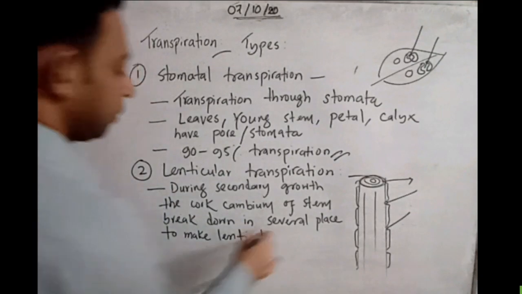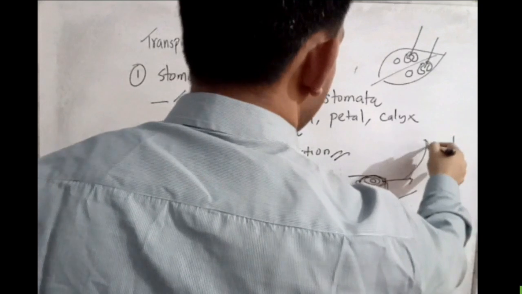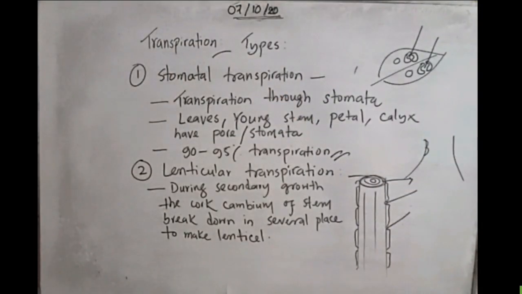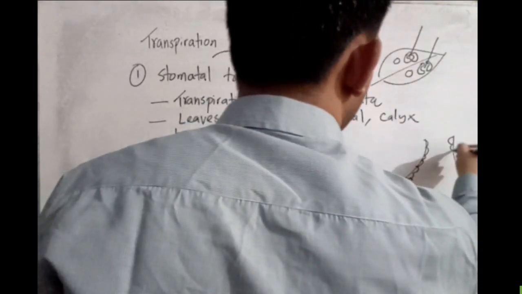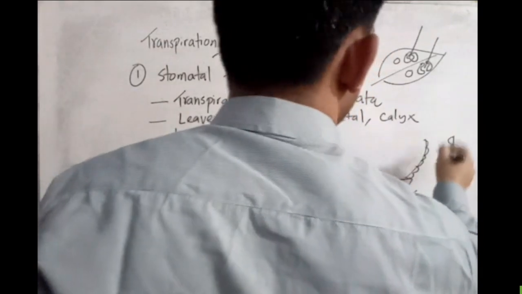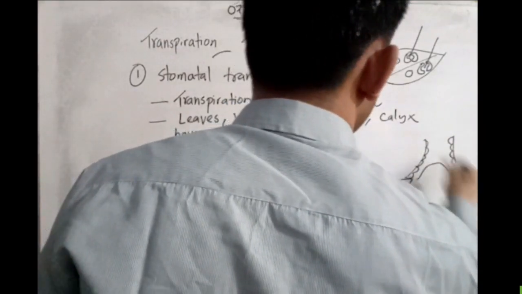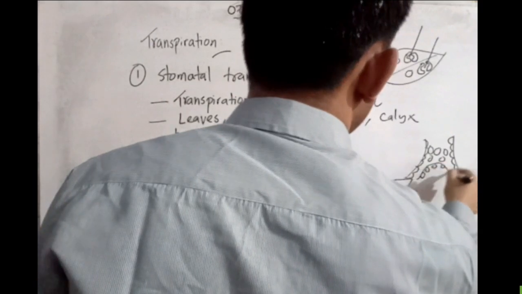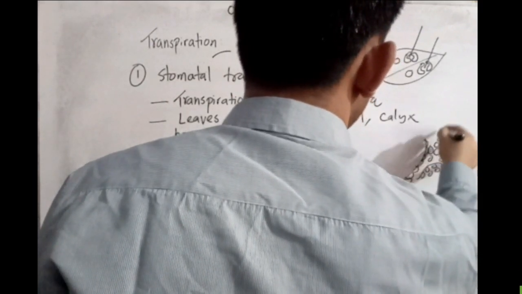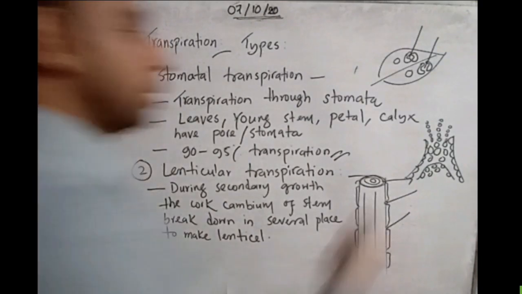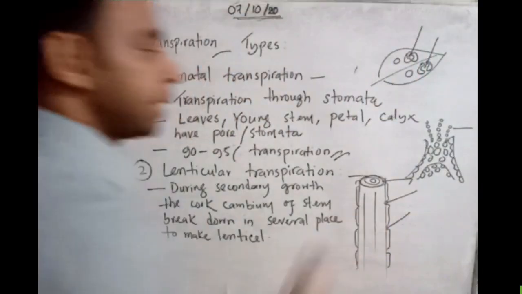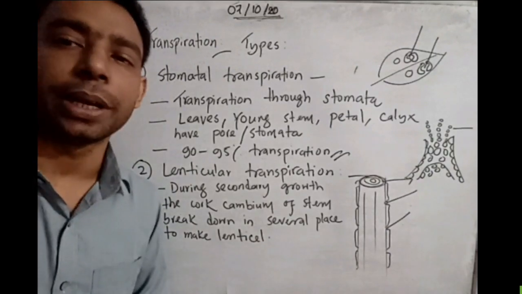Look here, in class 9-10 you went through this specific part, where we can see this type of structure. Simply, we understood this type of structure: the lenticel is there inside them. Very important points I have written there, my dear students. Look here: lenticular transpiration during secondary growth.